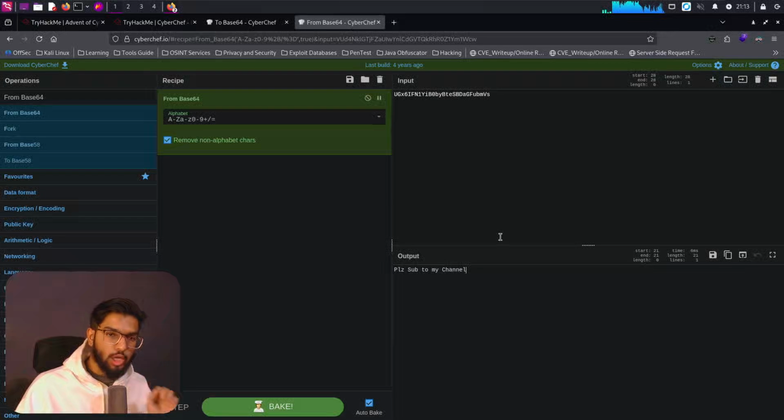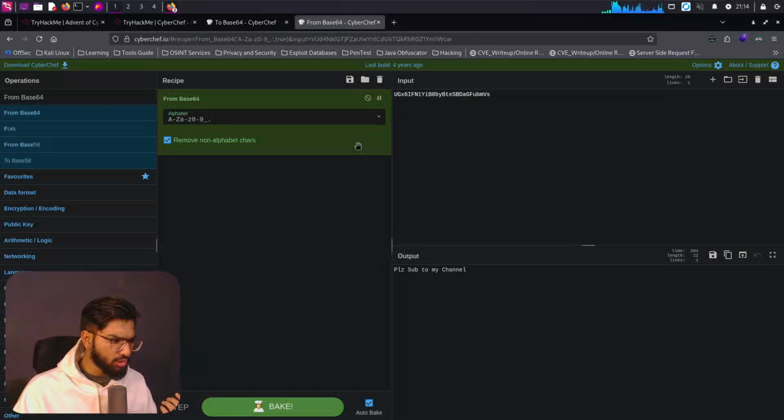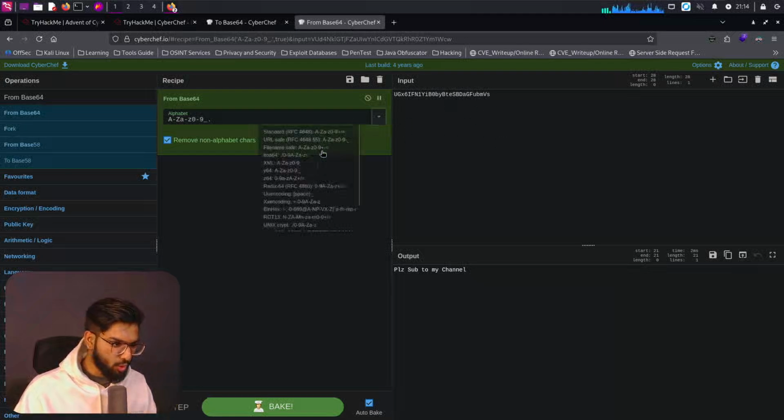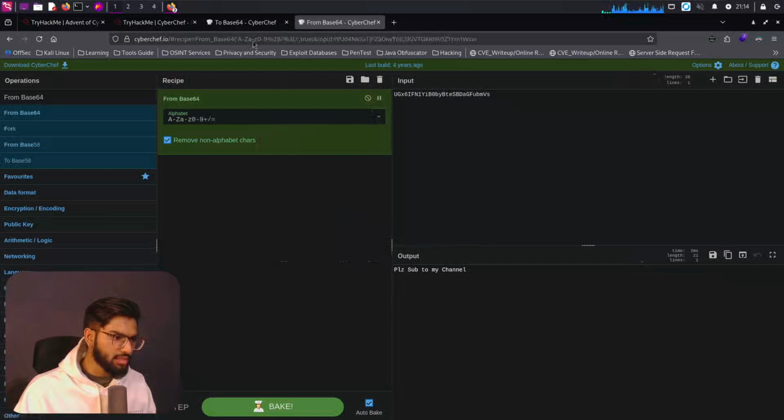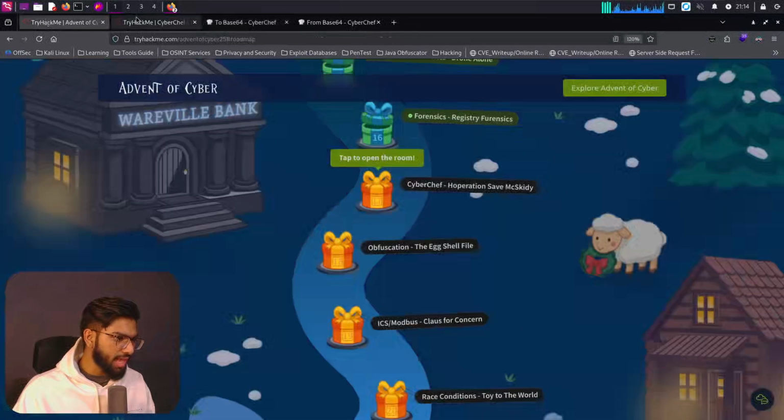So again, this is encoding, because I can get back the original text when I pass in the right algorithm to it. Here I've set the alphabet to be the contents here, the same thing that I originally passed in. If I do XML, there are no changes right now because there are no delimiters and parameters set to the same thing there. So we can go with the standard itself. So that's the input, output, and recipe tab there.